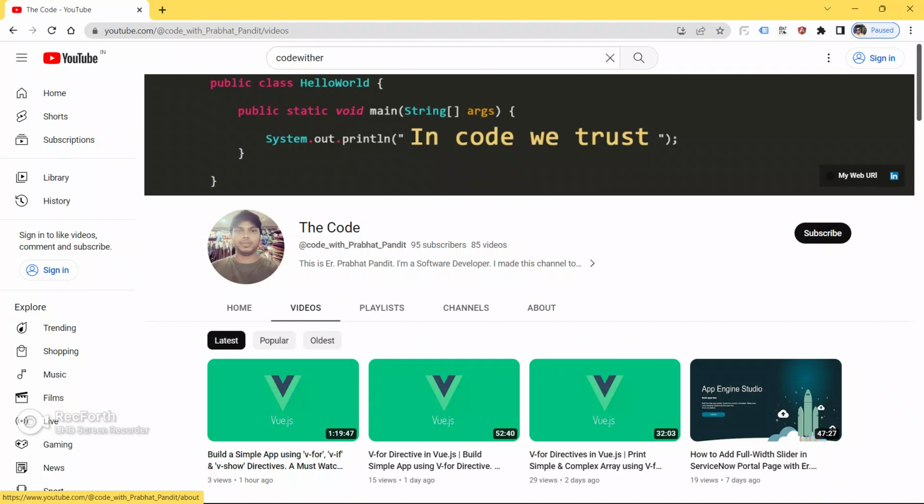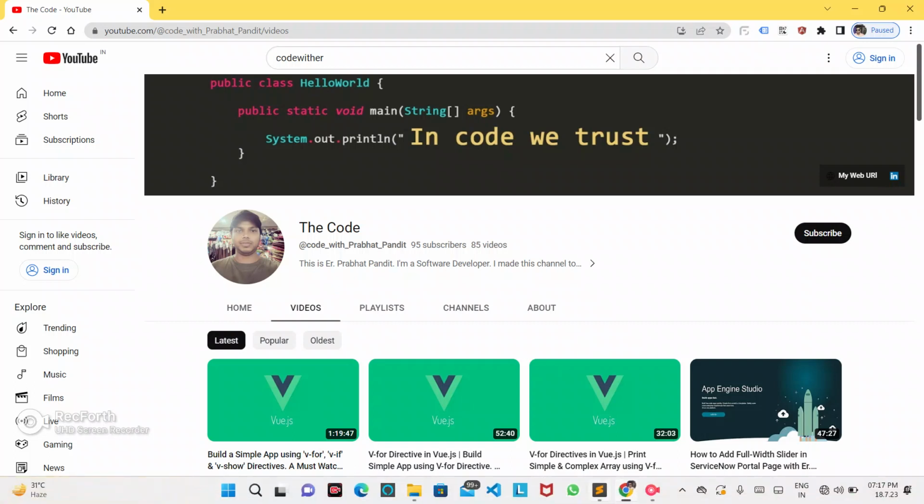Okay, so now guys, let's get started and let's learn some of the very famous directives in Vue.js like v-show, v-model, v-if, v-else-if, v-else, and v-on, as well as methods and events also. So now let me go to the code editor.